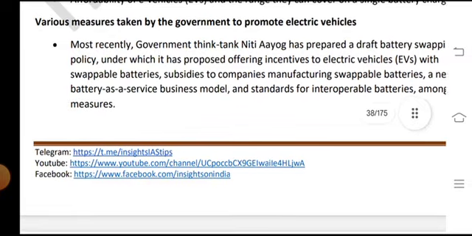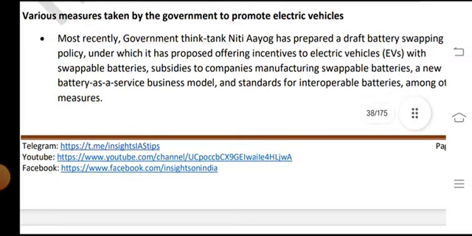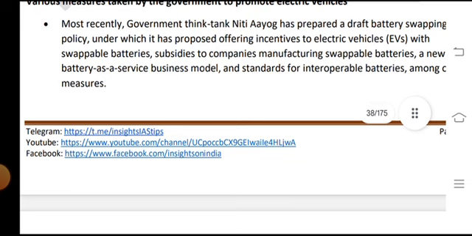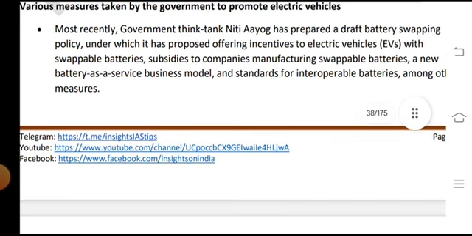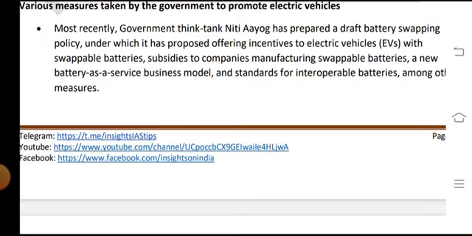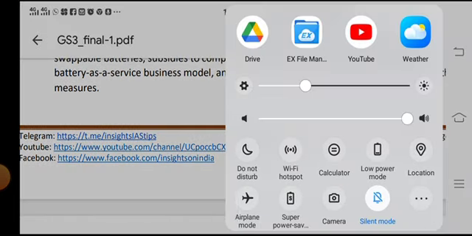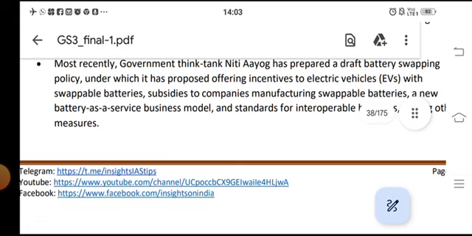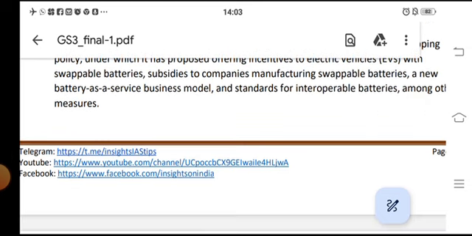Various measures are taken by the government to promote electric vehicles. Most recently, government think tank Niti Aayog has prepared a draft battery swapping policy, under which it has proposed offering incentives to electric vehicles, with swappable batteries subsidized to the companies manufacturing them. Swappable batteries are the new batteries-as-a-service business model, and a standard for interchangeable batteries, among other measures.